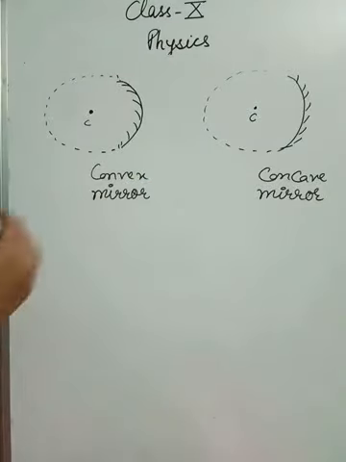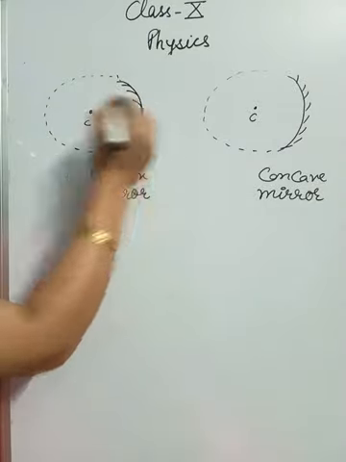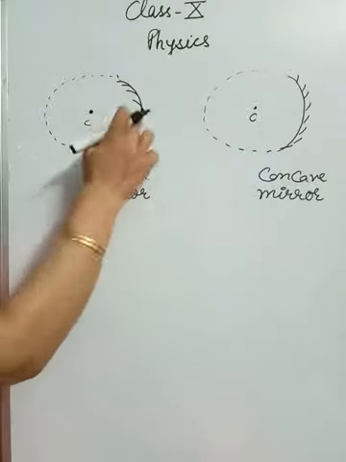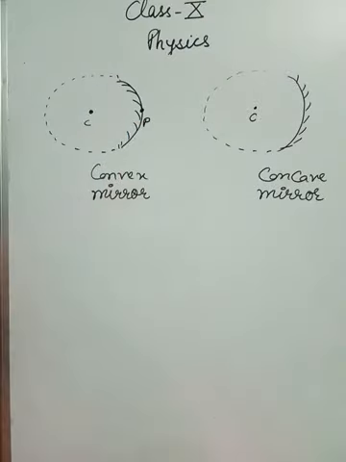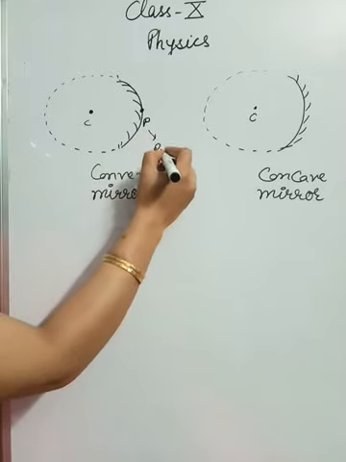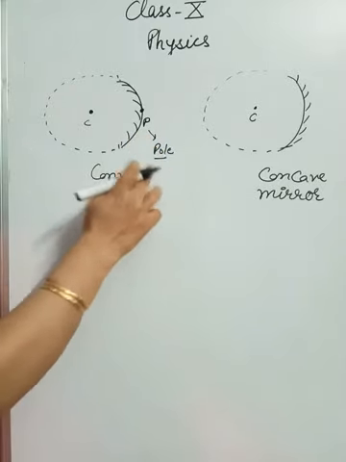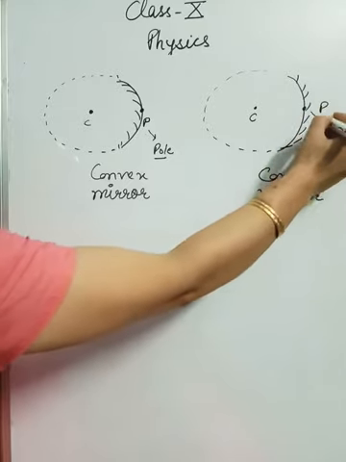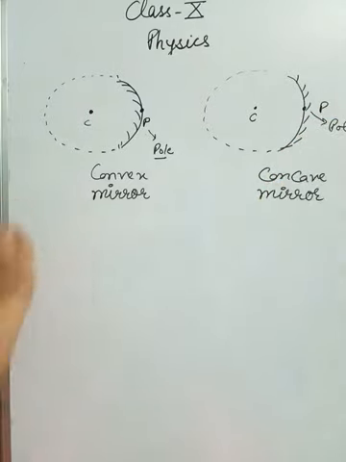Okay, and the midpoint of the aperture of the mirror, this is the aperture of the mirror. So this midpoint, I locate it as P, and this point is called the pole. So what is pole? Pole is simply the midpoint of the aperture of the mirror. Okay, so this is pole.